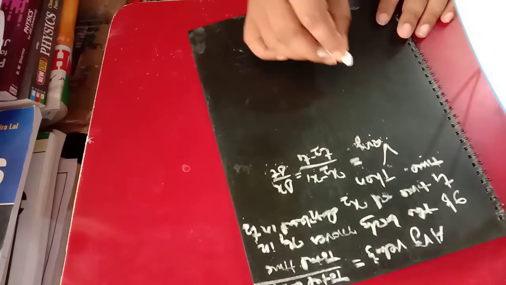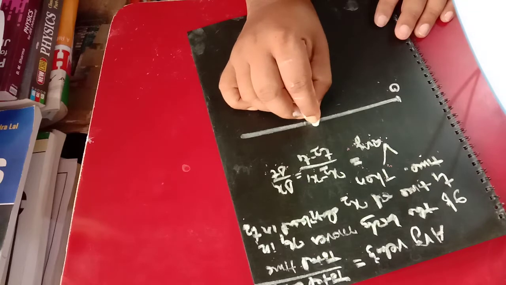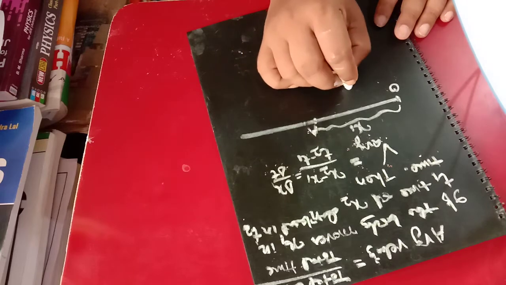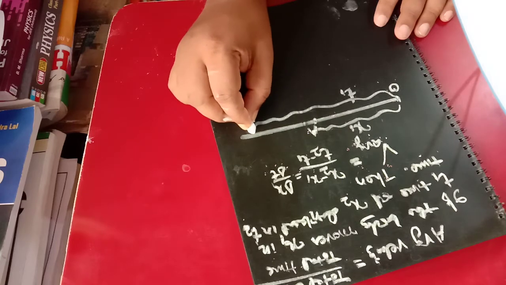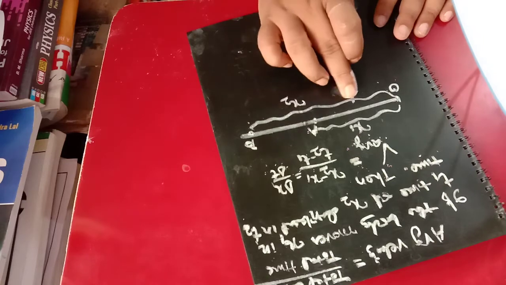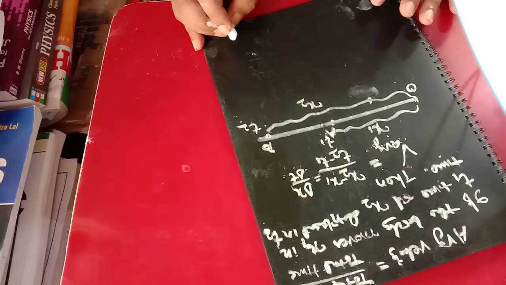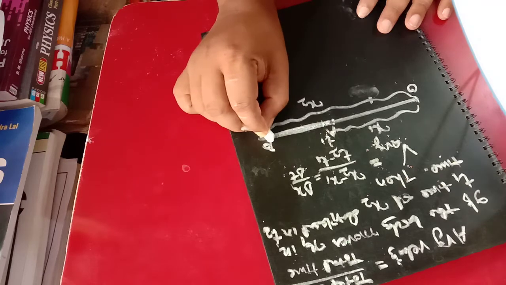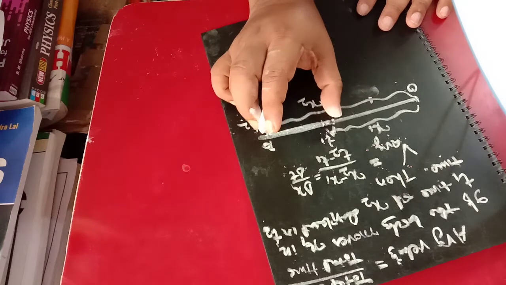See, if you think of a straight line, the body travels x1 distance from O to A in t1 time. Similarly, from O to B is x2 displacement in t2 time. This is t1 time, this is t2 time. So how to calculate the average velocity? In between these two, the displacement is x2 minus x1, and the time interval is t2 minus t1.